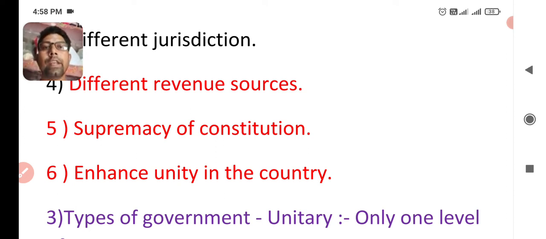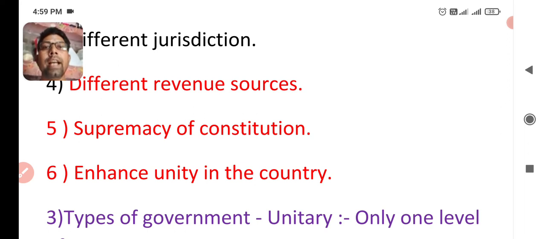And the next is supremacy of the constitution. When there is a federal system in a country, there is supremacy of the constitution. The constitution can amend or define any powers, and the division of power is also given by the constitution.